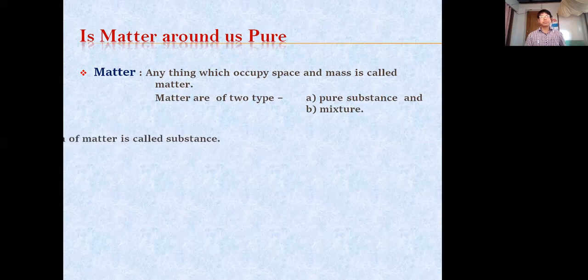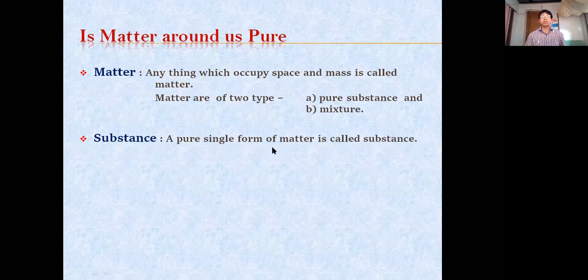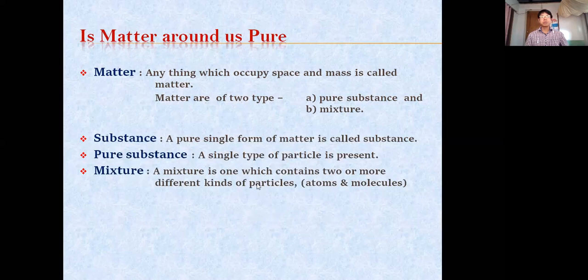Okay, let's see. Substance: a pure single form of matter is called substance. A pure single form means only one type of particle is there. In a pure substance, a single type of particle is present. Mixture: a mixture is one which contains two or more different kinds of particles, different kinds of atoms and different kinds of molecules. When it is present in a matter, that one we call a mixture.